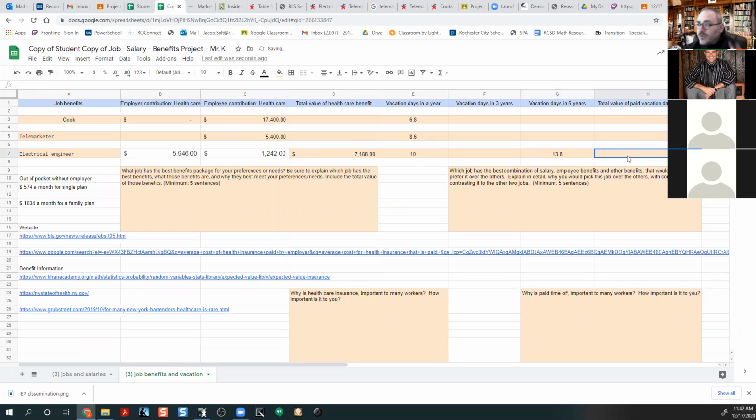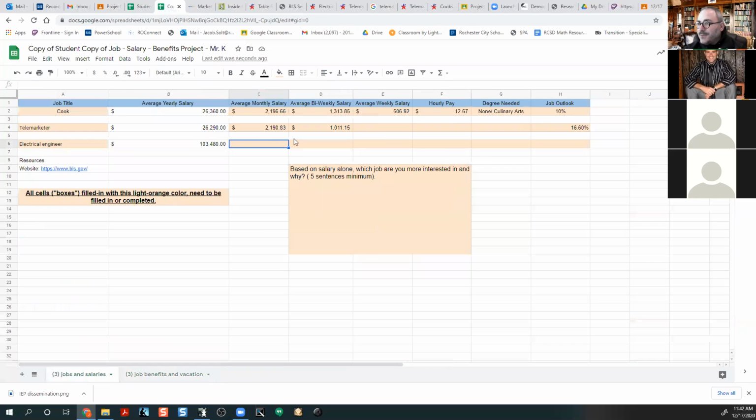And so to find the total value of that, I will need to find out what my electrical engineer is getting paid per day. Well, per week, I never figured that out. Okay, per week, they get paid this amount, B6 divided by 52. All right, so that's 1,990.